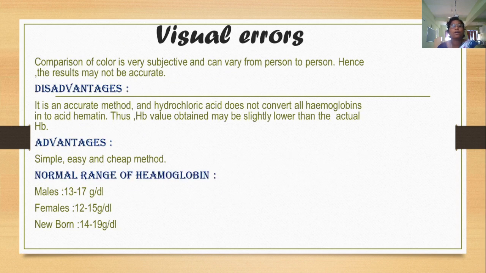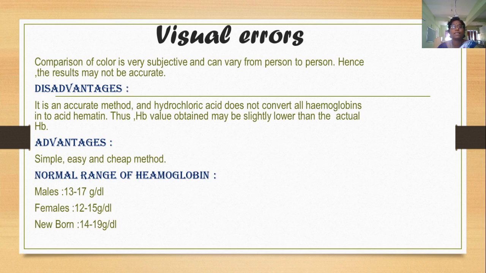Then visual errors, which differ from person to person. Comparison of color is very subjective and can vary from person to person, hence the result may not be accurate. Then disadvantages: it is not an accurate method, and hydrochloric acid does not convert all hemoglobin into acid hematine. Thus the Hb value obtained may be slightly lower than the actual Hb.